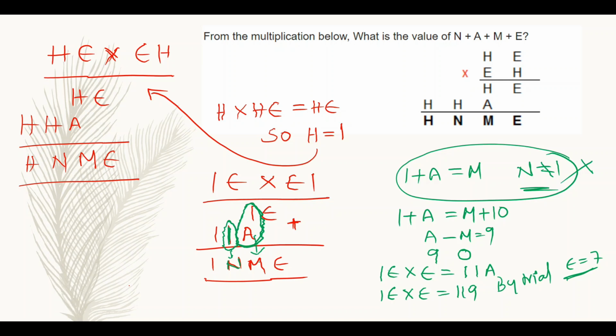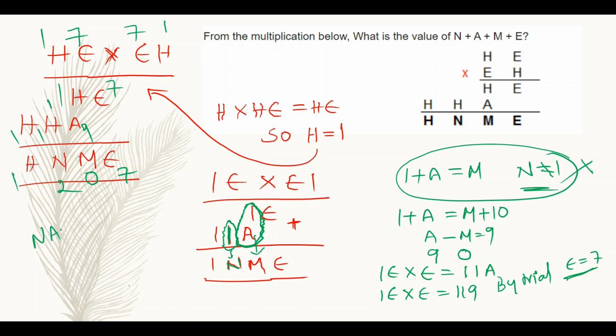So here we have to determine NAME. Just substitute all these digits here. H value is 1 and E value is 7. So 7 and 1, then 1, A value 9, 1, A value 9. Then H will be 1. Then what will be the N value? Here E value will be 7. H value is 1. 1 plus 9, 10, M value 0, 1 carry over, 1 plus 1, N is equal to 2, then 1, 2, 0, 7.